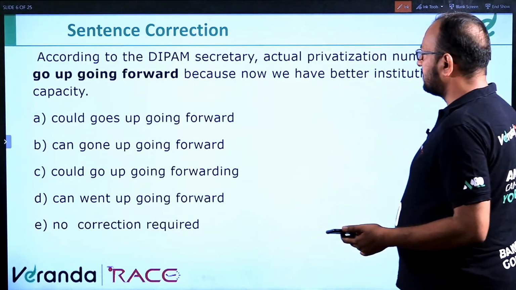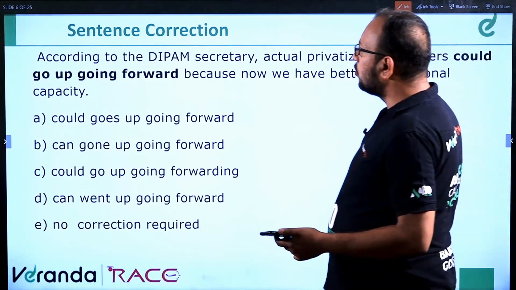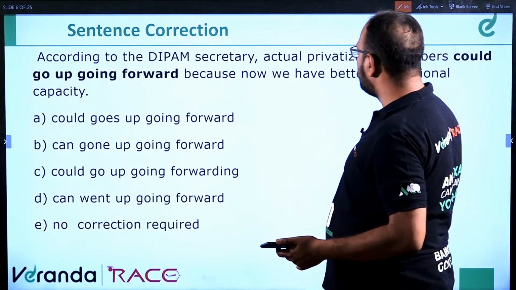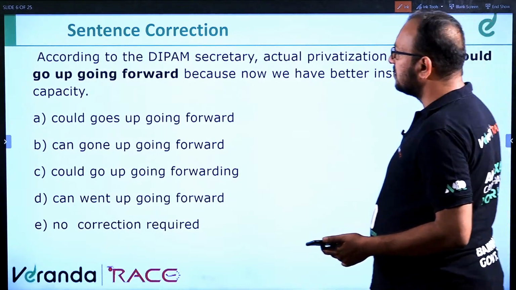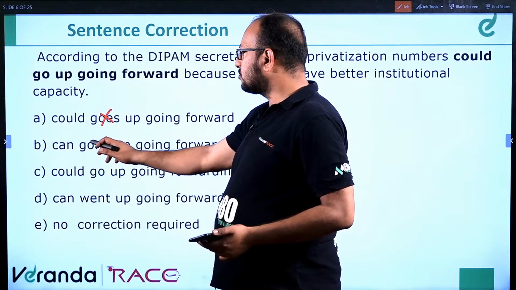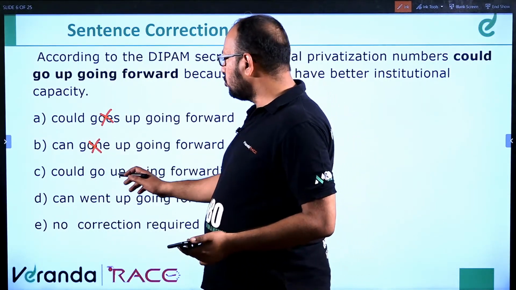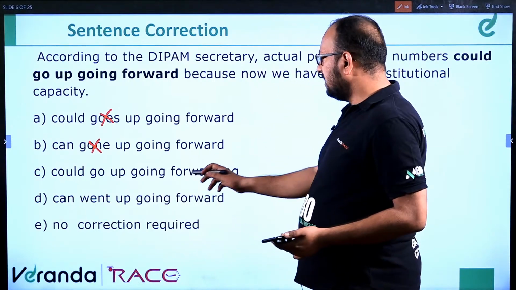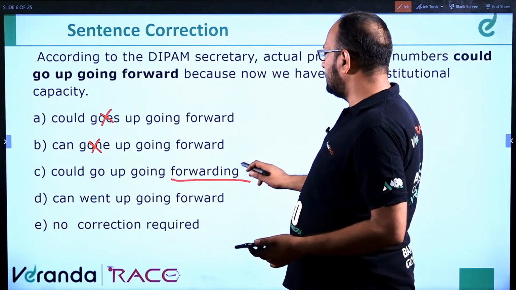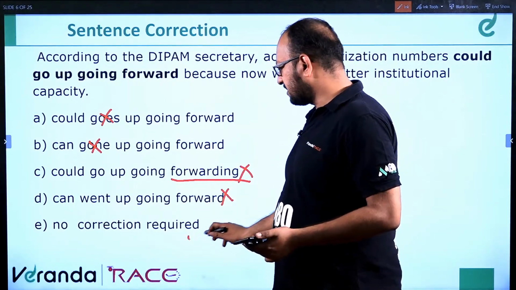According to the DIPAM secretary, actual privatization numbers could go up going forward because now we have better institutional capacity. Could plus goes is incorrect. Can plus gone is incorrect. Could plus V1 is correct. Could go up going forward. "Going forwarding" is also incorrect, it should be going forward. Can went up is incorrect. So the answer is no correction required.